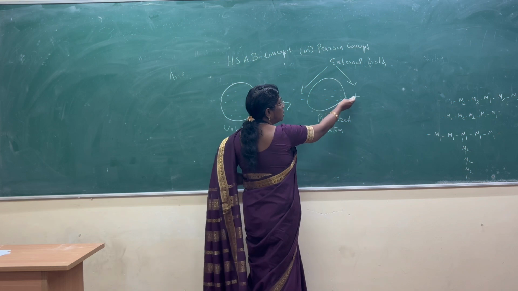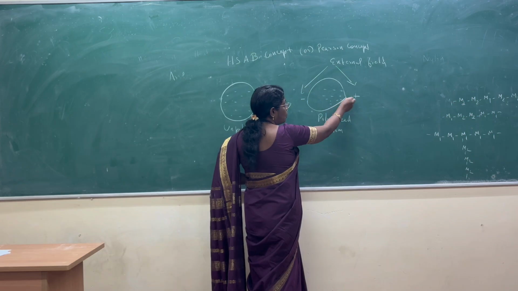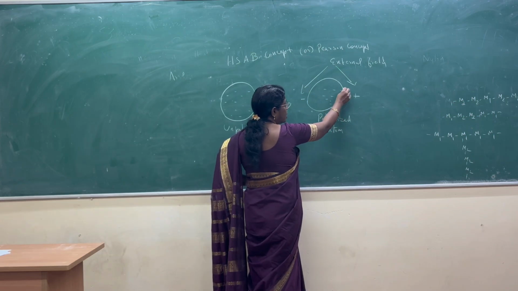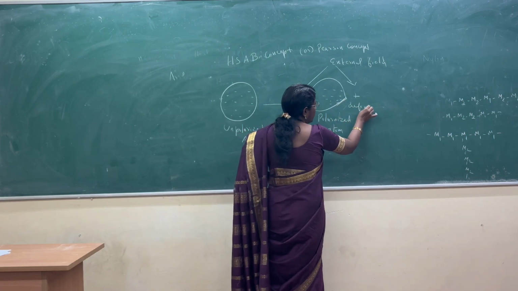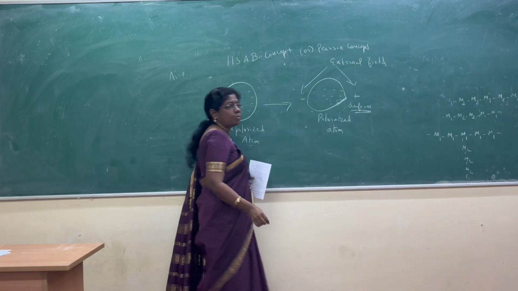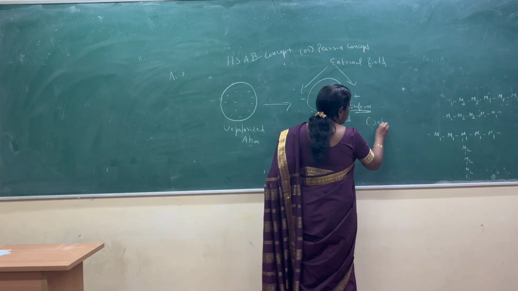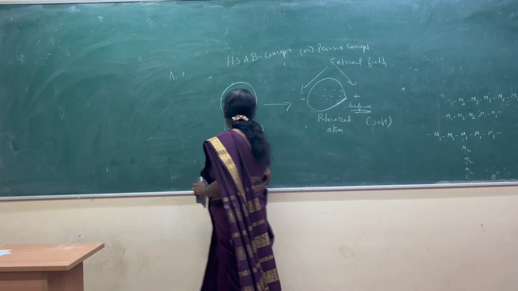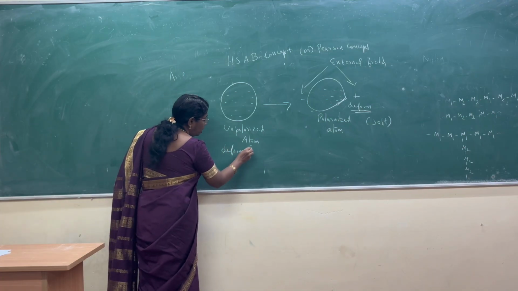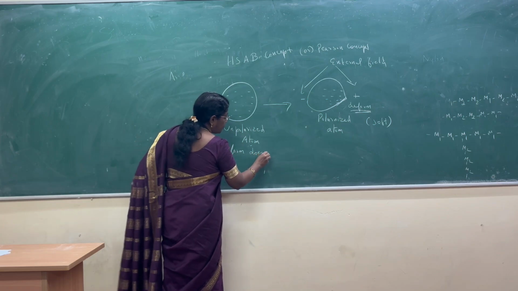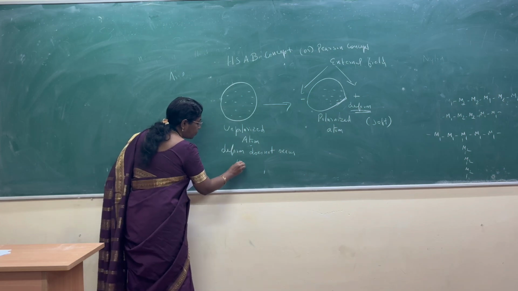The negative ion is attracted towards the positive ion, so positive and negative attraction takes place and deformation occurs. The atom where deformation takes place is called soft. Where deformation does not take place, it is called hard.